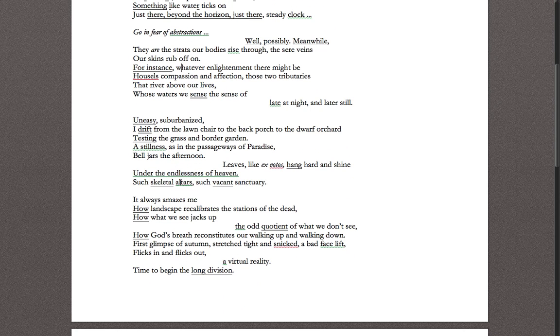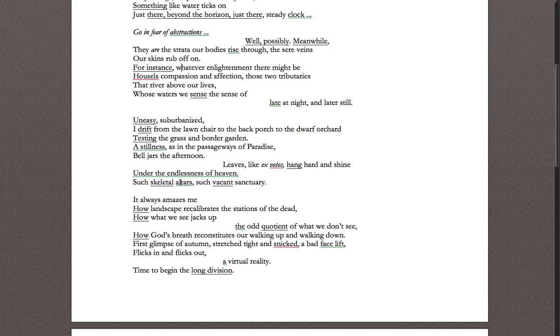Well, this third stanza changes to be pretty negative, and as the first line of the stanza suggests, pretty uneasy. We just look at the language like uneasy, drift, dwarf, testing, jars of the afternoon, hang, hard, skeletal, vacant.